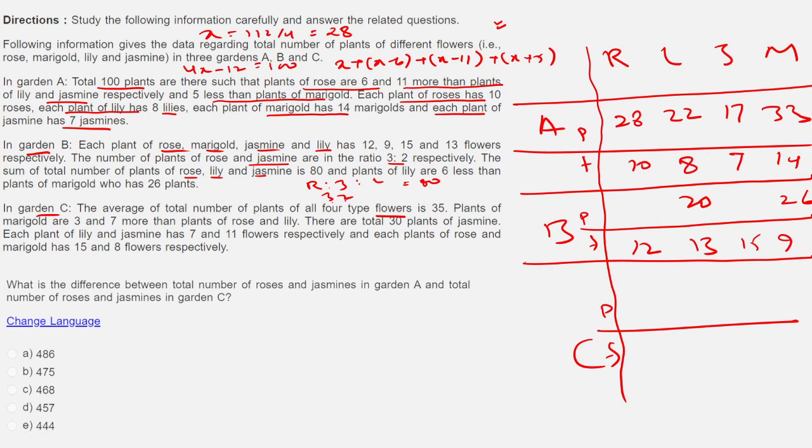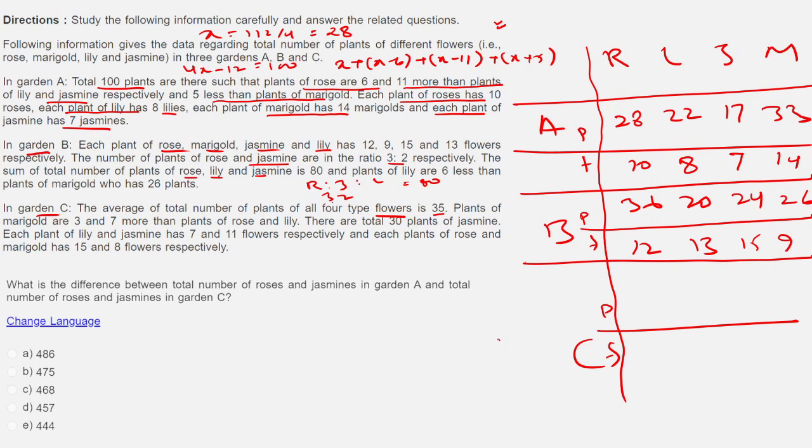60, which will be in the ratio 3:2. That means 5x is equal to 60, or each part will be equal to 12. So 12 times 3, 36, is rose, and 12 times 2, 24, is my jasmine, right? So what do I have? 36 is my rose, 26 is my marigold, lily is 20, jasmine is 24. Let's do the same for the next. The average of the total number of plants for all 4 types is 35. That means total here for C will be what?